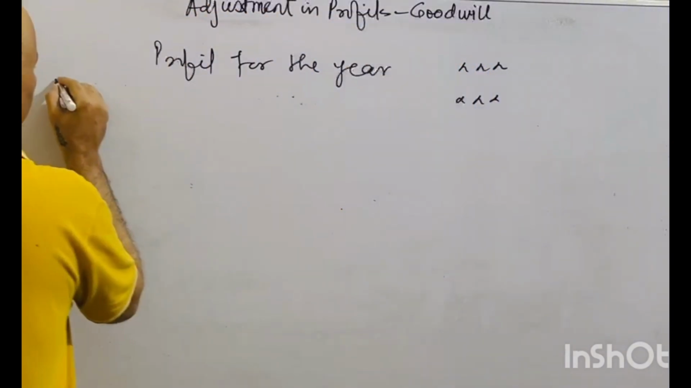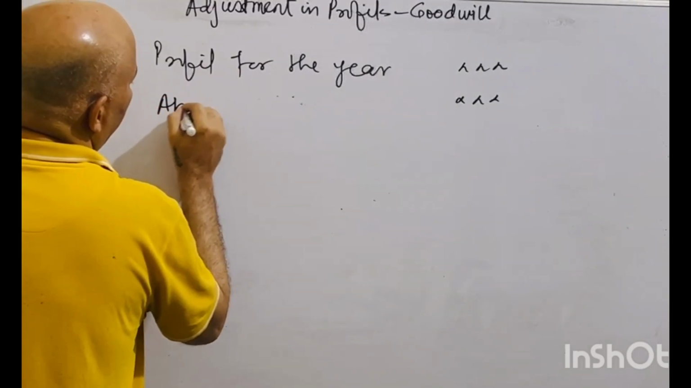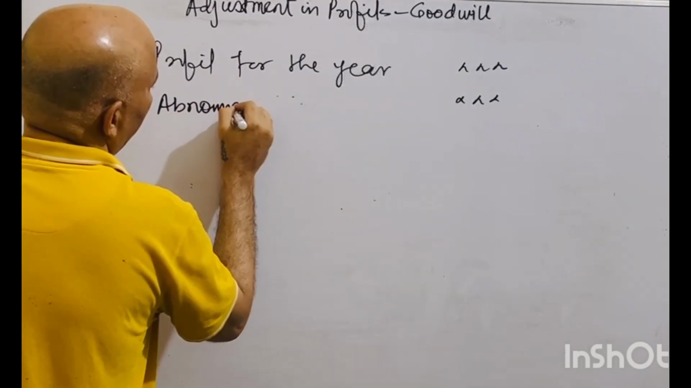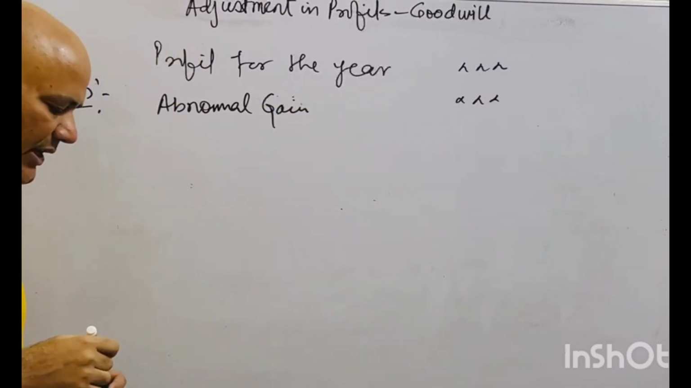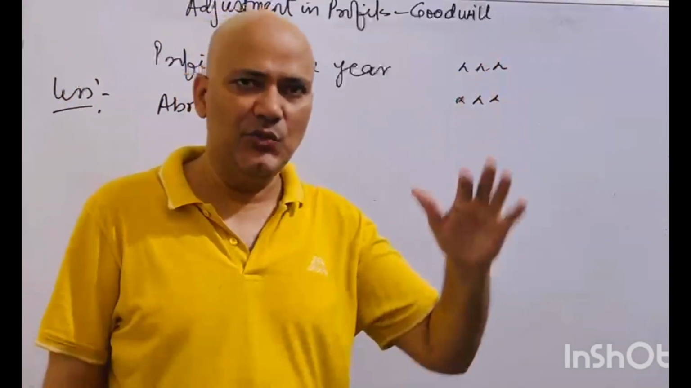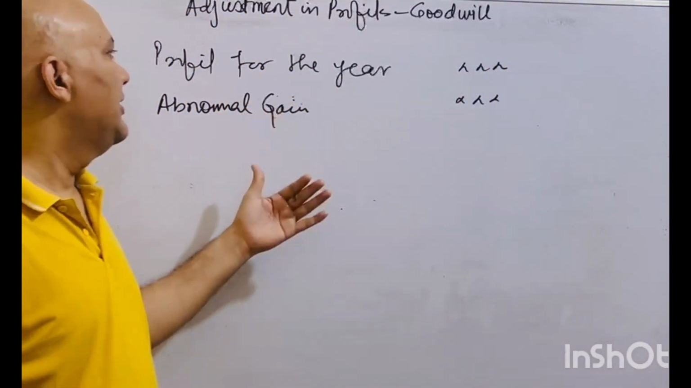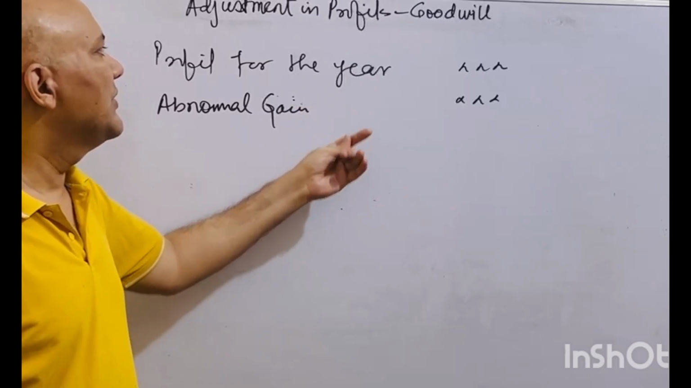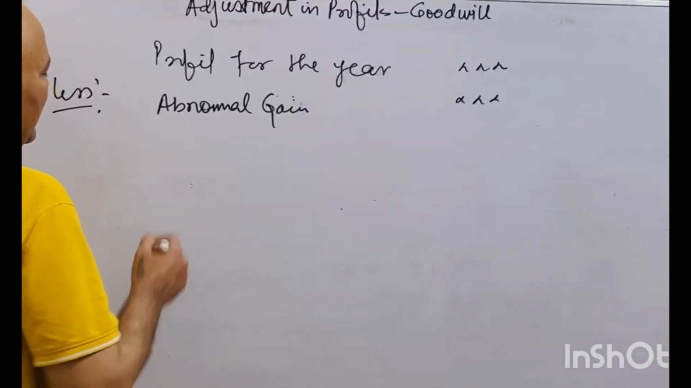So there are certain things which are going to be deducted. The first thing is abnormal gain. Any abnormal gain which has been included in your profit needs to be deducted, because abnormal gain is not the day-to-day profit of the business, so that needs to be deducted. The second one is